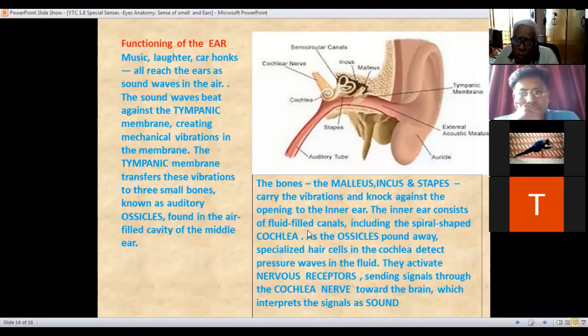As the ossicles pass the waves, specialized hair cells in the cochlea detect the pressure waves in the fluid. They activate the nervous receptors. Actually, receptors को touch होने के बाद में the sound is heard, sending signals to the cochlear nerve towards the brain, which interprets the signal as sound.